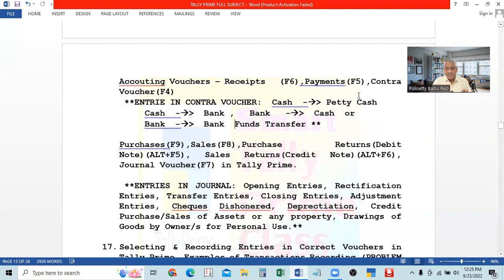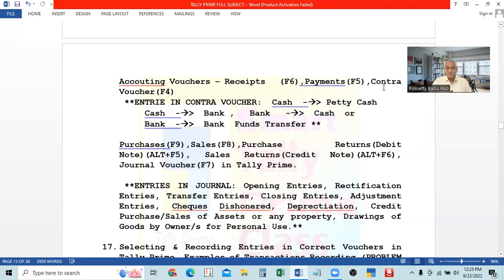So cash to petty cash, but petty cash to cash will not be there. Cash to petty cash, cash to bank, bank to cash, or bank to bank, funds transfer. All these are entered in the contra voucher, F4. F4 is the key for contra voucher. So F6 receipts, F5 payments, F4 contra voucher. So we are going backwards 6, 5, 4.